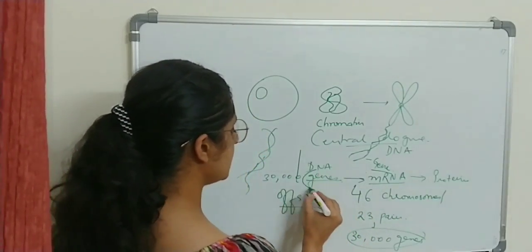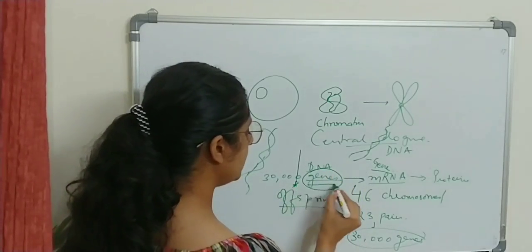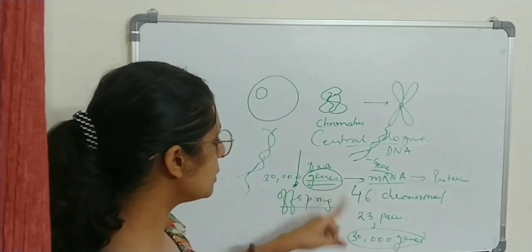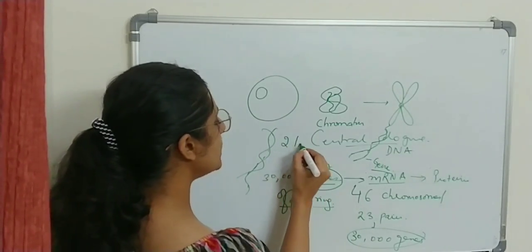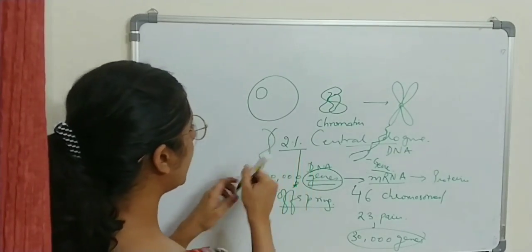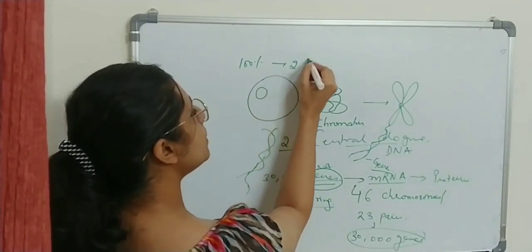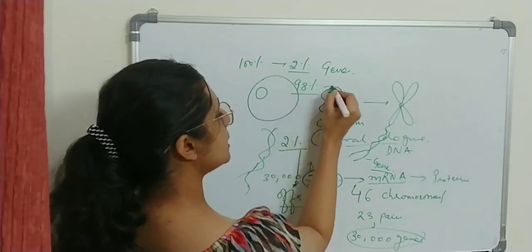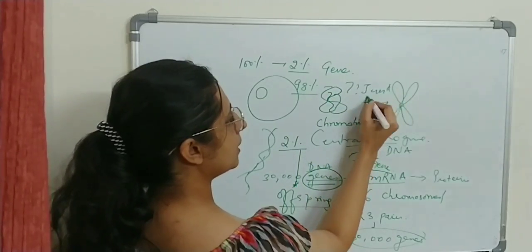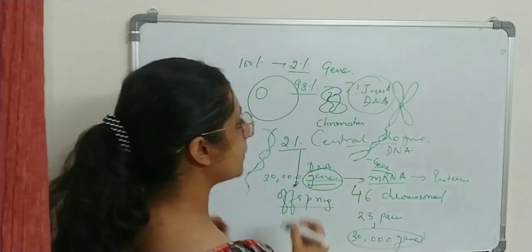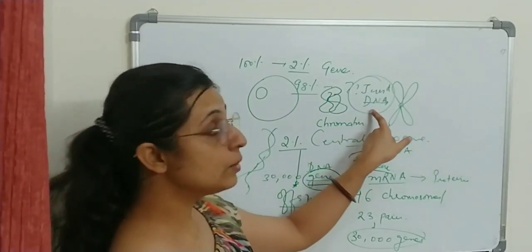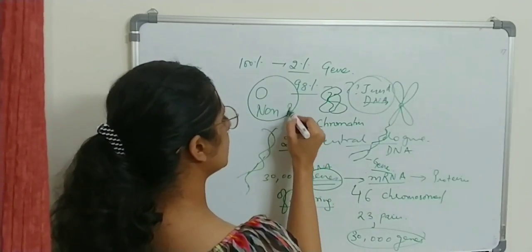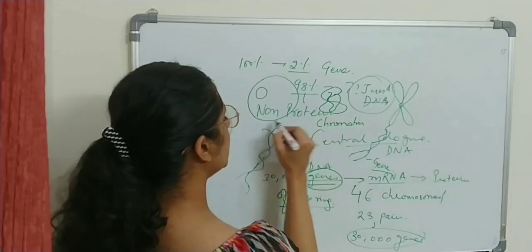So this DNA is the unit of inheritance, required to carry the information from the parent to the offspring. There are a total of 30,000 genes which encode only about 2% of DNA. That means out of 100% of DNA, only 2% consists of genes. So what is the rest 98%? Is it junk DNA? No, this DNA is also very important. How is it very important? Even though it is non-protein coding DNA, this 98% is non-protein coding DNA.